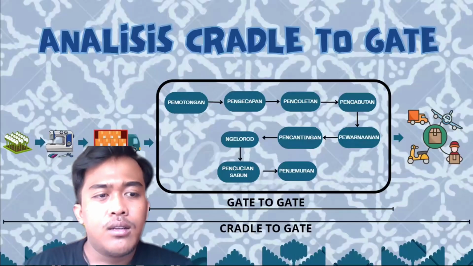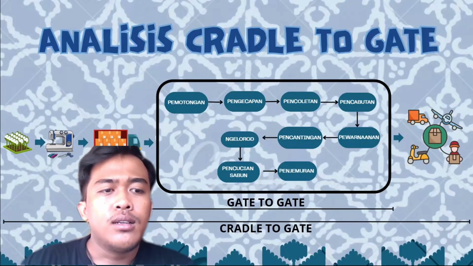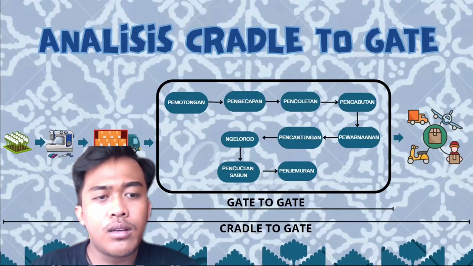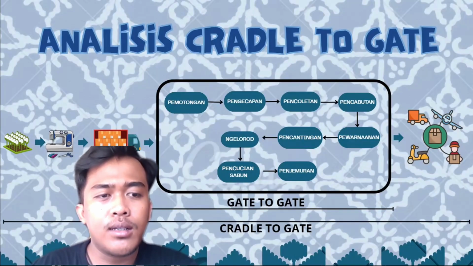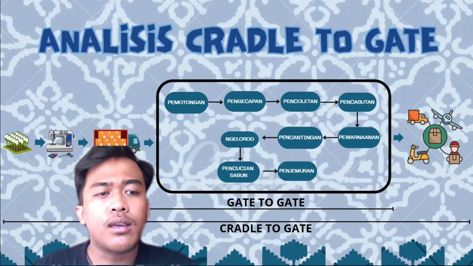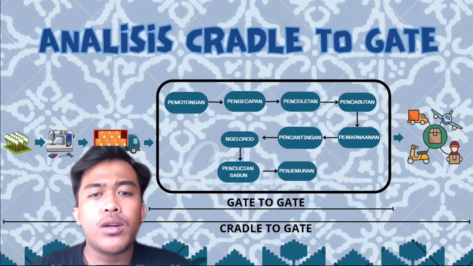Next, this slide is the cradle to gate analysis. This slide explains the cradle to gate system boundary used in this study. The analysis covers the production stage from raw material input until the finished batik encim product leaves the production facility. Processes included are fabric cutting, waxing, dyeing, color fixing, washing, and drying. The gate to gate processes are analyzed in detail to capture environmental impact occurring within the production system.